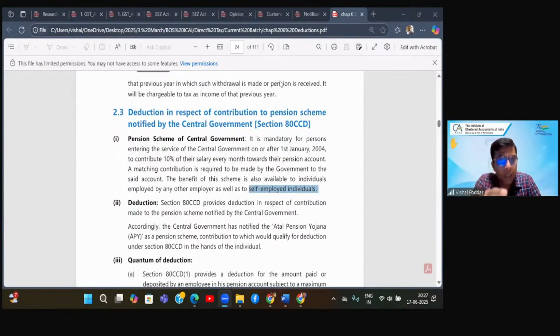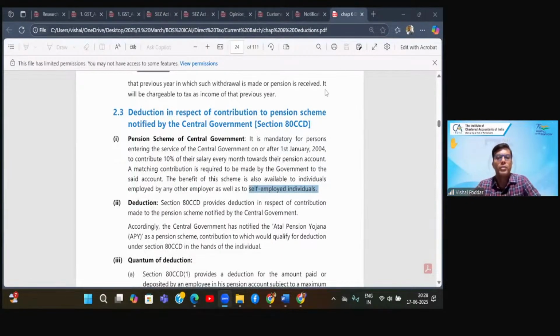However, only for this 80CCD, which is the National Pension Scheme of the central government, where your employer is also contributing, the tax effect is that whatever your employer is contributing is first added to your salary as your salary income. So the employer is contributing, anyways, it is your benefit from the employer. So it is part of your salary income fully. And then your contribution and the employer's contribution, both contributions, are allowed as deduction under 80CCD up to the limit that we are going to study.